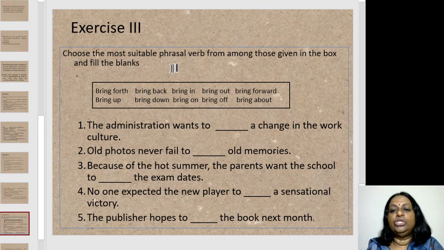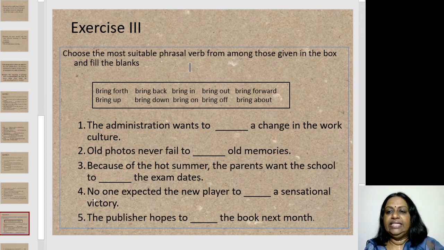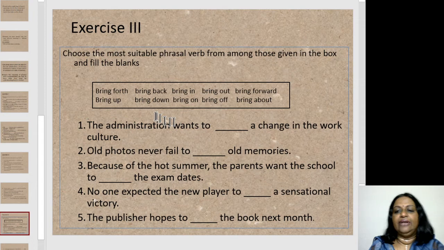Choose the most suitable phrasal verb from those given in the box and fill in the blank. So you have been given some phrasal verbs and now you need to fill the blanks with the most appropriate phrasal verb. So let's first read the phrasal verbs that have been given to us.